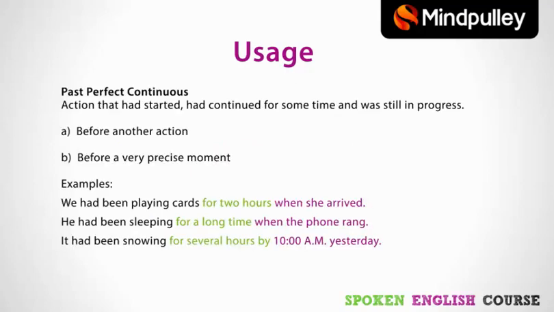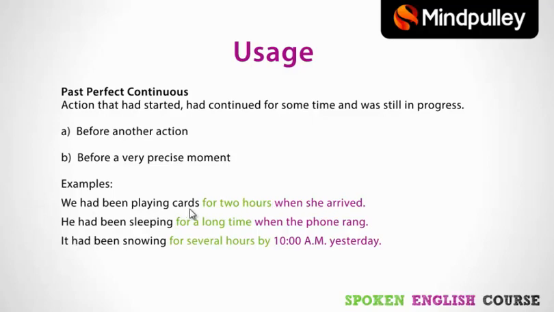Right then, let's move on to the usage of past perfect continuous tense. Past perfect continuous tense is used when the action had started, had continued for some time and was still in progress, before another action took place or before a very precise moment. यानी कि जब एक एक्शन शुरू हो चुका होता है, थोड़े टाइम के लिए कंटिन्यू रहता है और प्रोग्रेस में भी रहता हो, पीछे वाले पास्ट में. फॉर एग्जाम्पल, वी हैड बीन प्लेइंग कार्ड्स फॉर 2 hours व्हेन शी अराइव्ड. ये पूरी पास्ट की बात है.